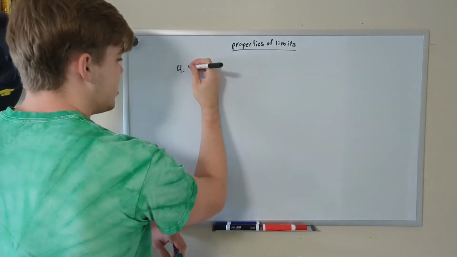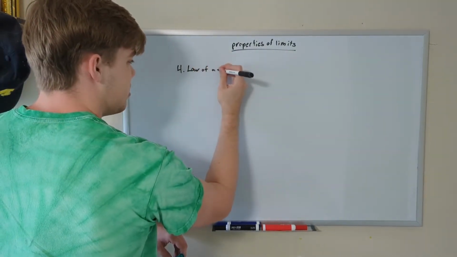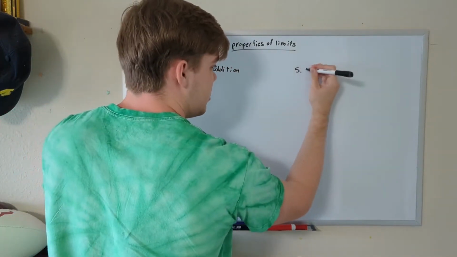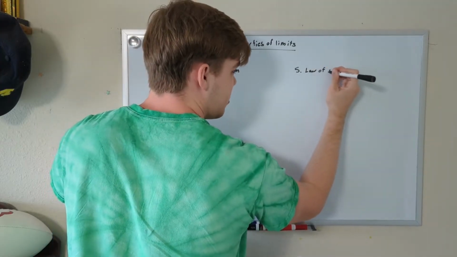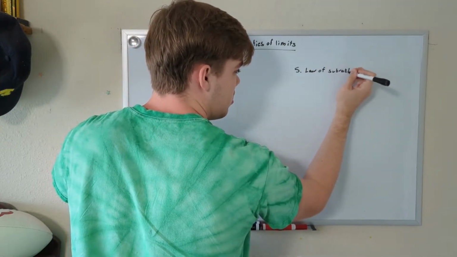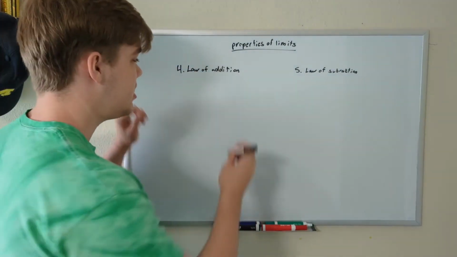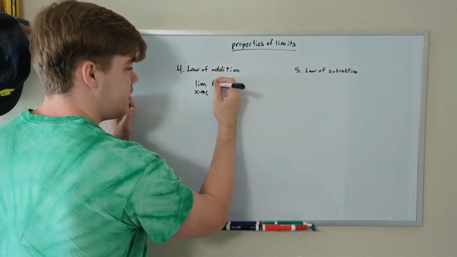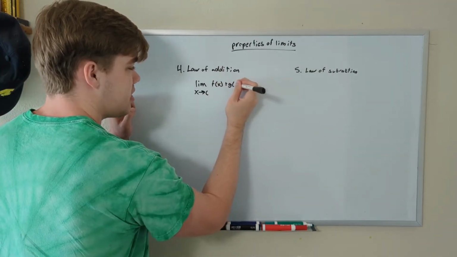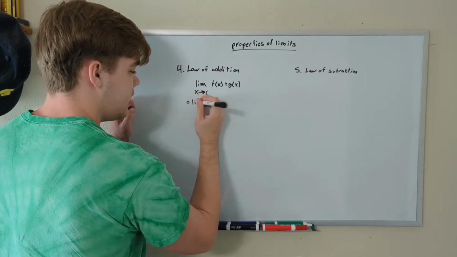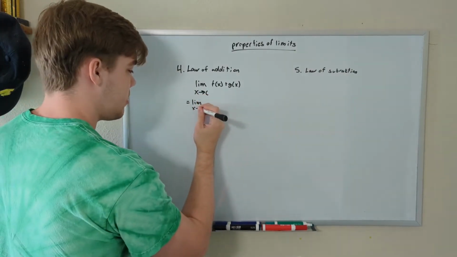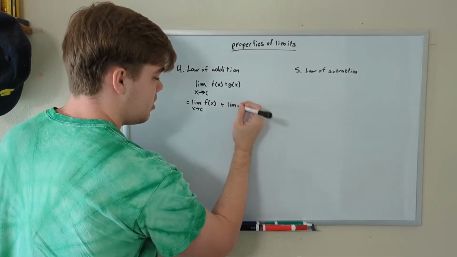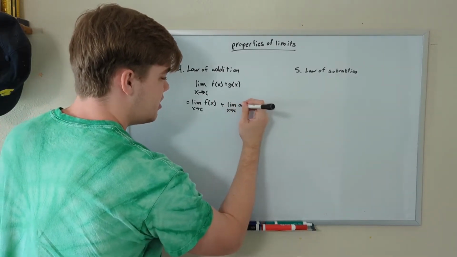So limit law number 4 is the law of addition. And limit law number 5 is the law of subtraction. Now the law of addition states that the limit as x approaches some constant c of f of x plus g of x is the same thing as the limit as x approaches c of f of x plus the limit as x approaches c of g of x.